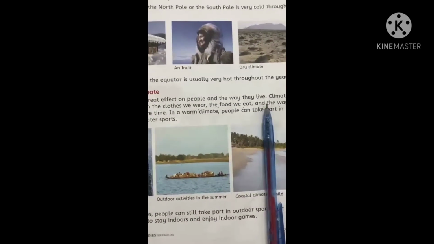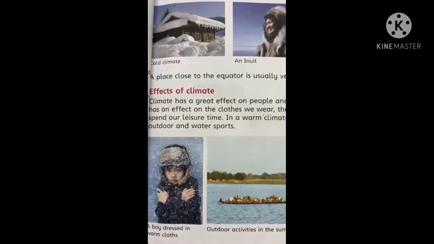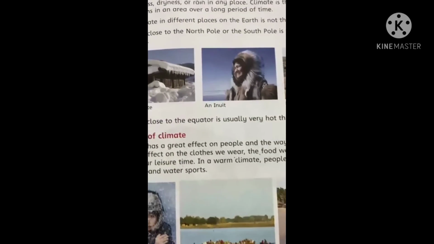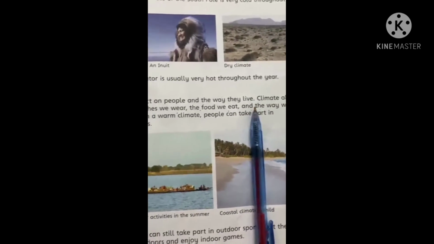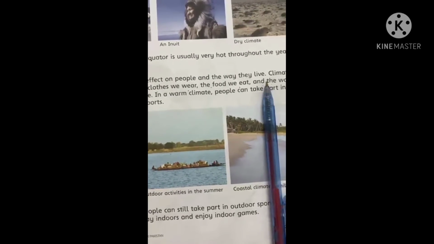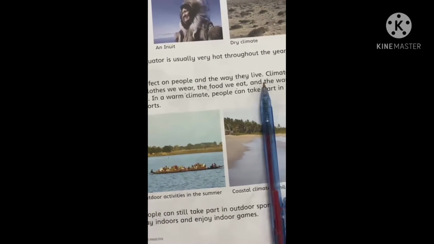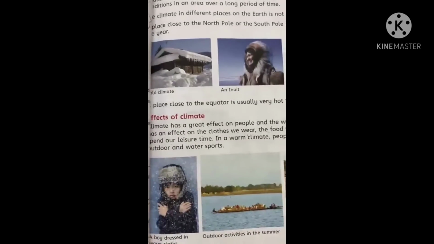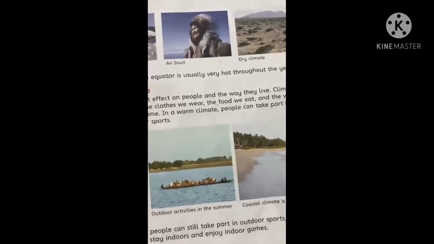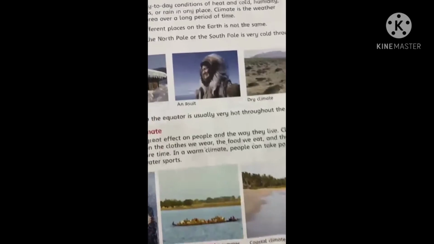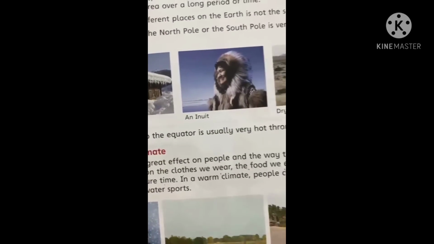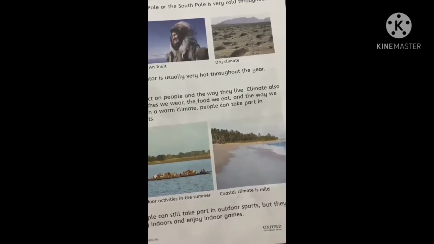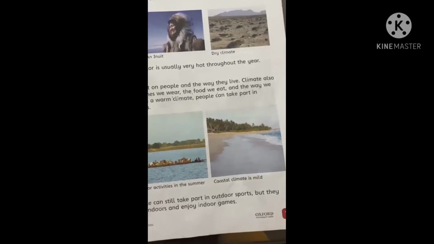Now look at your book. Effect of climate. See how climate affects people in their daily life. If we recall, we have different eating habits and different activities in different seasons, and we change our habits and activities according to the season. Climate affects us in many ways: the way our houses are built, the clothes we wear, the food we eat, and whether we can have an indoor life or an outdoor one.